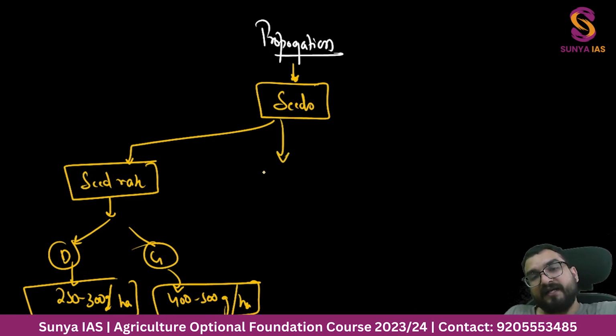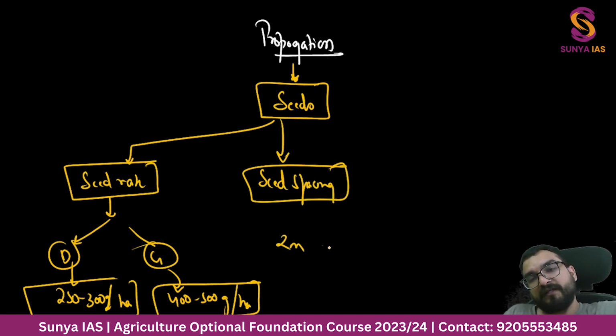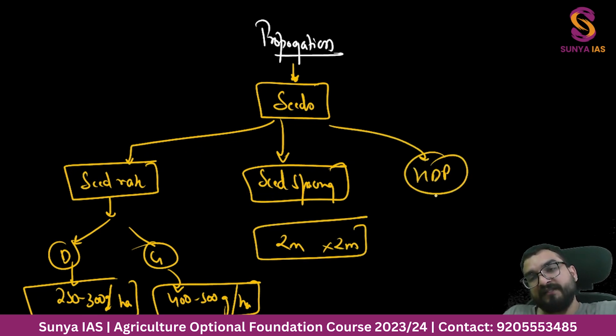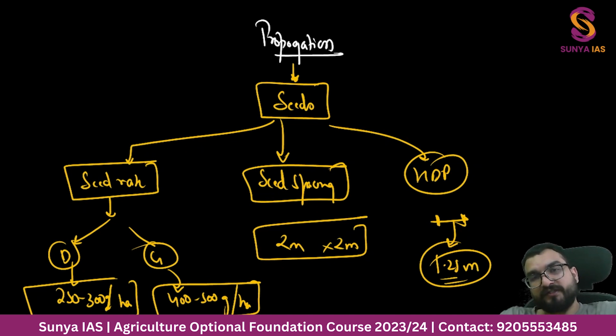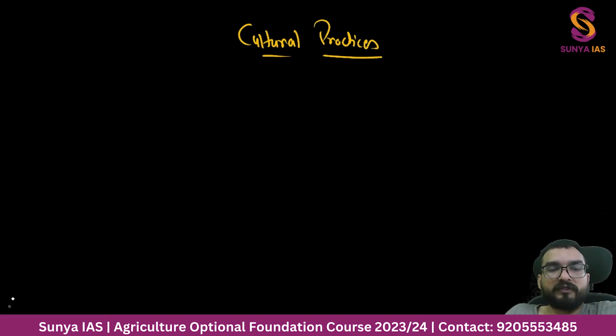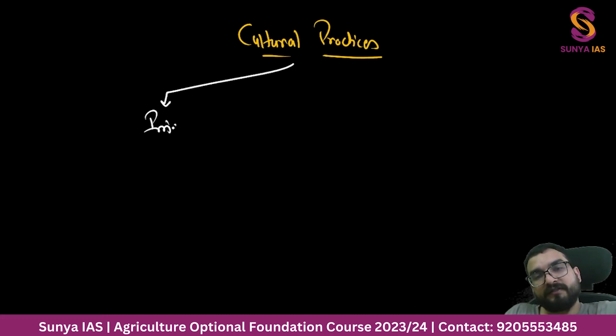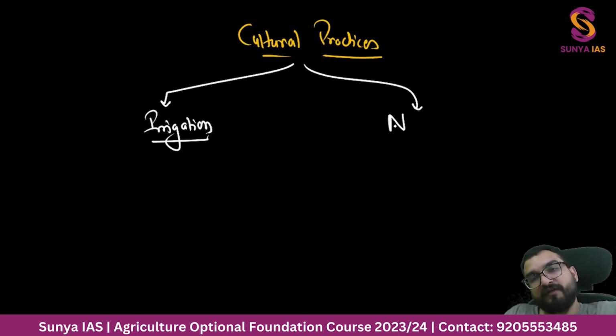Other than that, you should know about the seed spacing, and it is about 2 meter cross 2 meter, guys. And if you are going for high density planting, the plant to plant distance will get shorter, 1.25 meter, right? Okay, so this was about propagation. Next, you talk about the cultural practices. Under cultural practices, you should know about the irrigation, and you should know about the nutrient or fertilizer requirement.